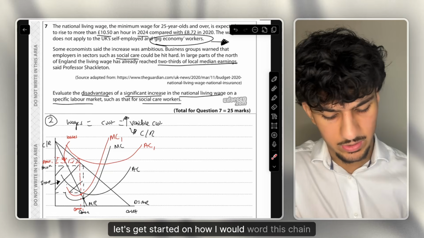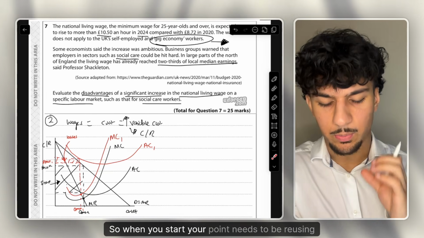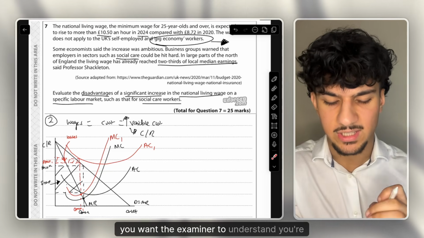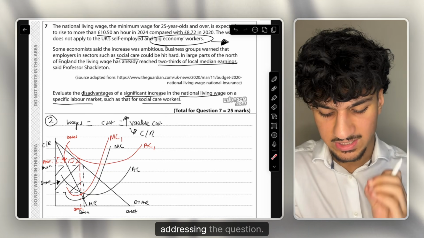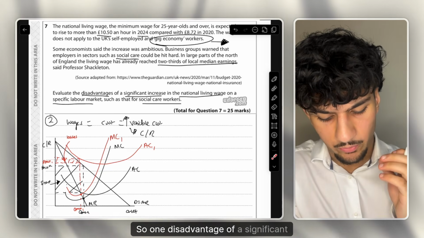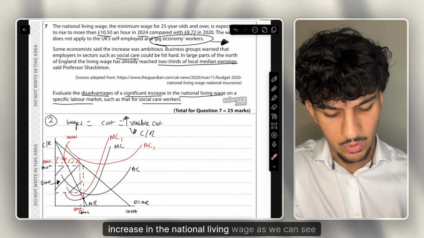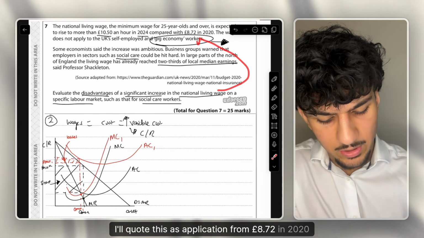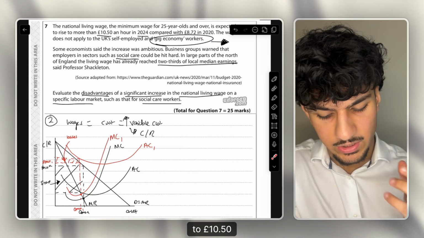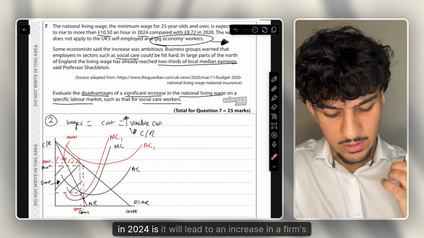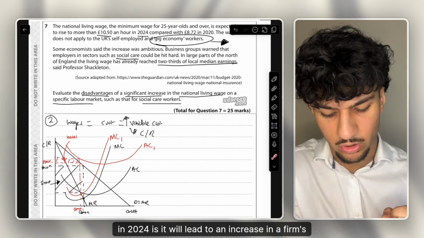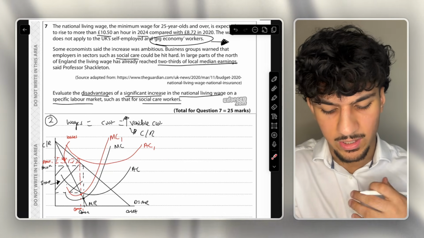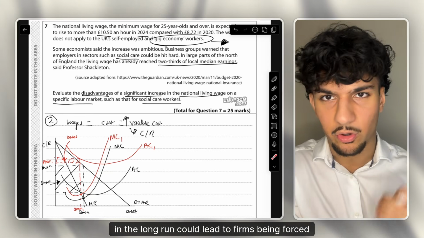Let's get started on how I would word this chain of analysis. So when you start, your point needs to be reusing as many words in the question as possible, since you want the examiner to understand you're directly addressing the question. So one disadvantage of a significant increase in the national living wage, as we can see from, and I'd quote this as application, from £8.72 in 2020 to £10.50 in 2024, is it will lead to an increase in a firm's costs. And what we show in this diagram, which therefore in the long run could lead to firms being forced to close down.